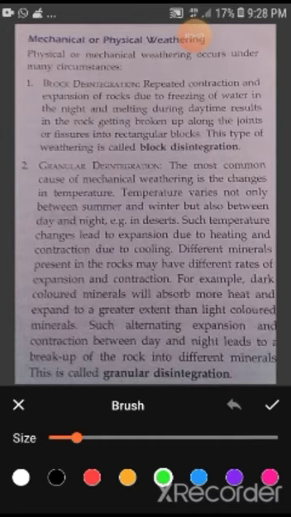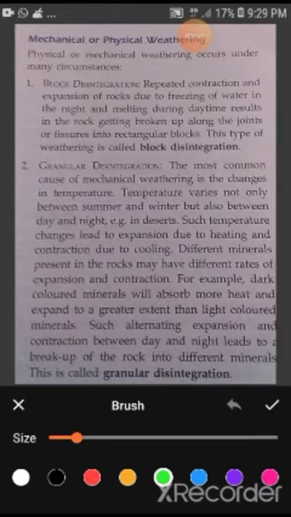Mechanical or physical weathering. Physical or mechanical weathering occurs under many circumstances. As we know, in physical or mechanical weathering, only the physical outlook of the rock gets changed. So students, physical or mechanical weathering is mainly found in desert areas and mountainous areas where there is a variation in temperature. Block disintegration. Block disintegration is mainly found in the desert areas.